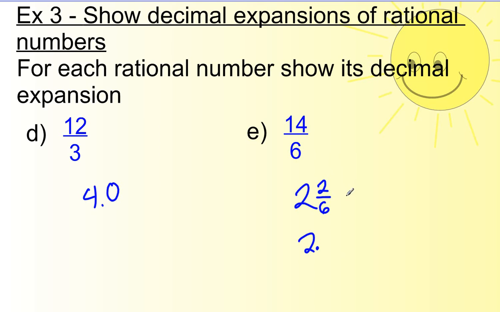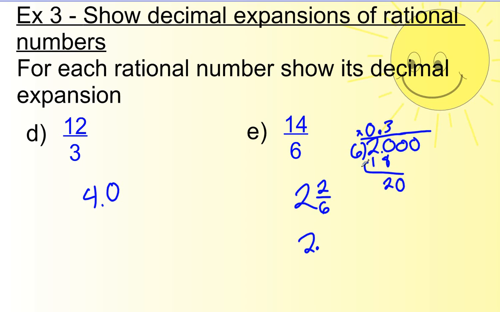And if you don't have a calculator nearby, if you have to do this by hand, it's just a long division. So the top number of the fraction goes on the inside, the bottom number goes on the outside, add a decimal, add some zeros, and just go to town on this thing. So 6 goes into 2, none. 6 goes into 20, 3 times. 3 times 6 is 18, and subtract, and bring down.